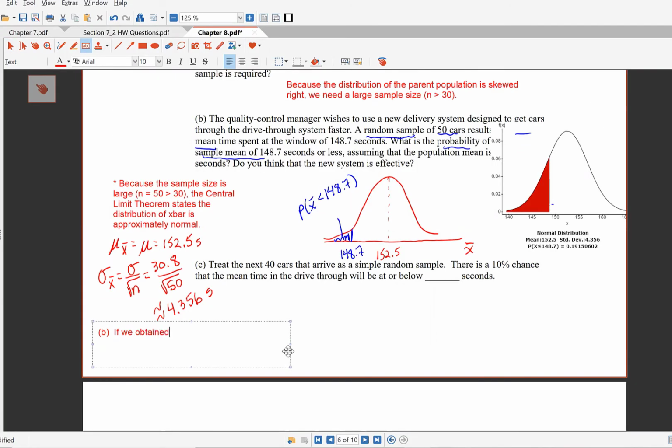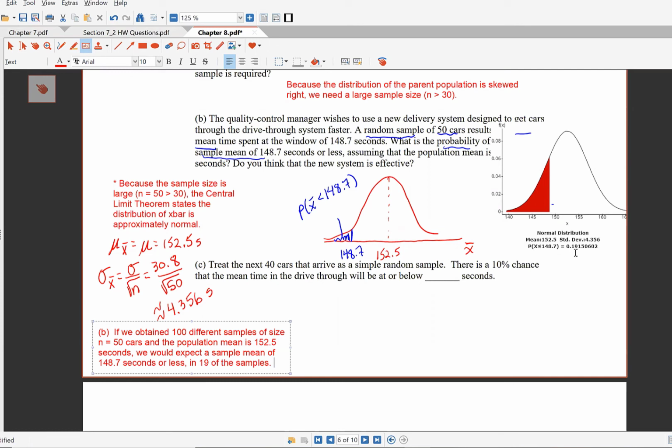If we obtained 100 different samples of size n equals 50 cars, and the population mean is 152.5 seconds, we would expect a sample mean of 148.7 seconds or less in what, 19 of the samples, because the probability is 0.1915.